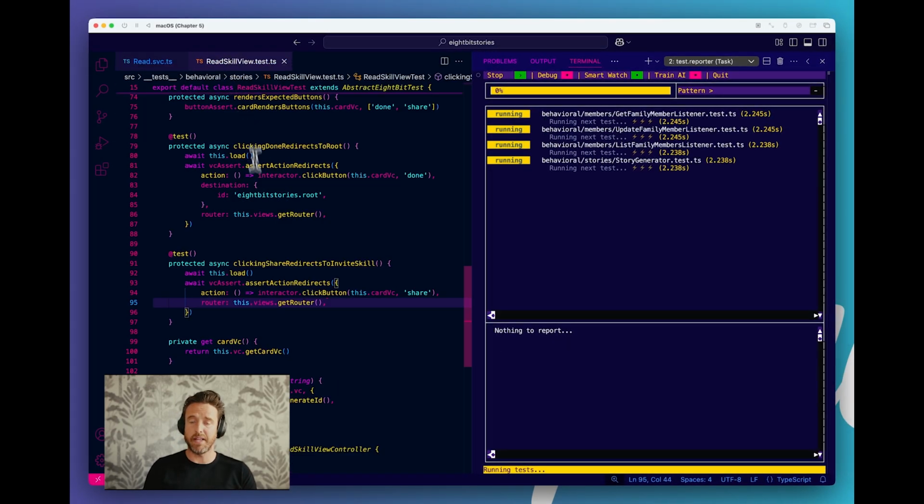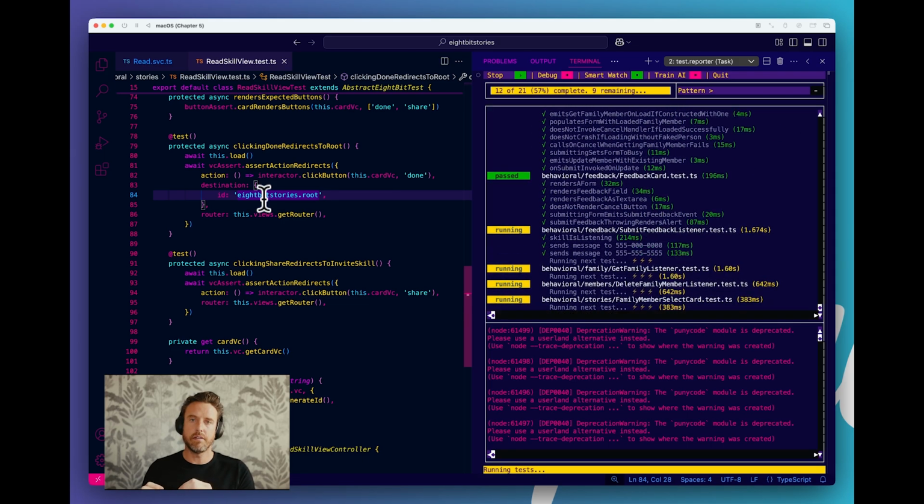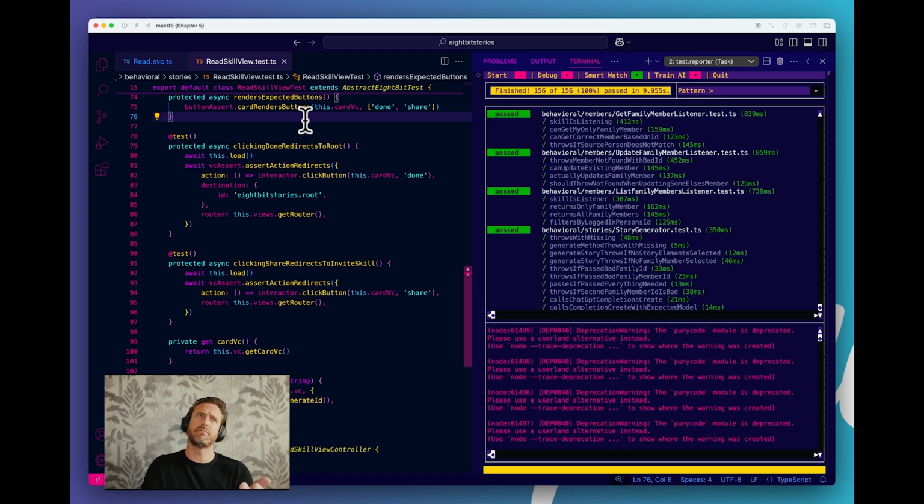Well, some skills in the platform, invites skill is one of them, export a node library during their CI/CD process that's on the npm registry. So we need to get the invite skill utils set up here, and then that has a helper function that we're going to use called like build route to invite skill. We'll figure it out. And then we're going to build the URL using that in the test, ensure that that's where we're sent.